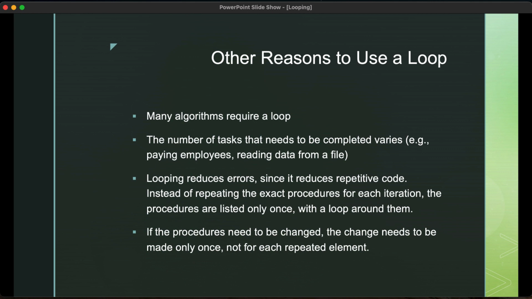With a loop around the payment algorithm, you only have to change it once. Once you change that, you're ensured that it's going to change for every single employee. All 100 employees will be paid the same way. So this is a very, very powerful reason to use loops because it really does reduce errors, and it also improves your code to make sure that you're doing exactly the same thing every single time.